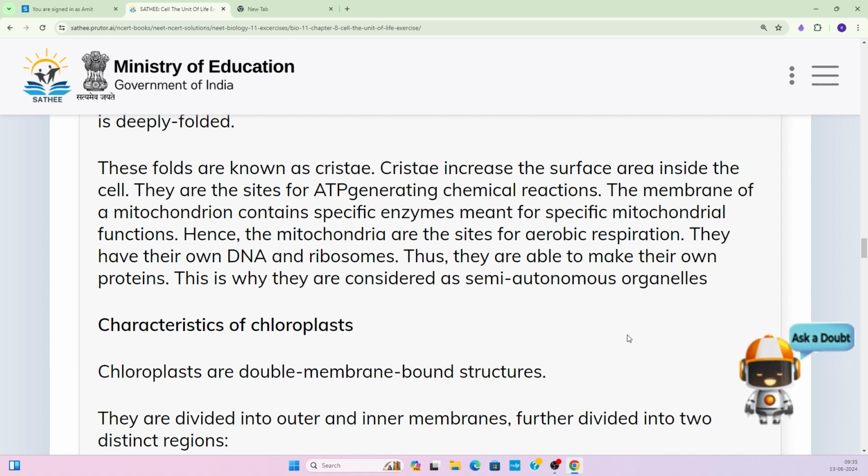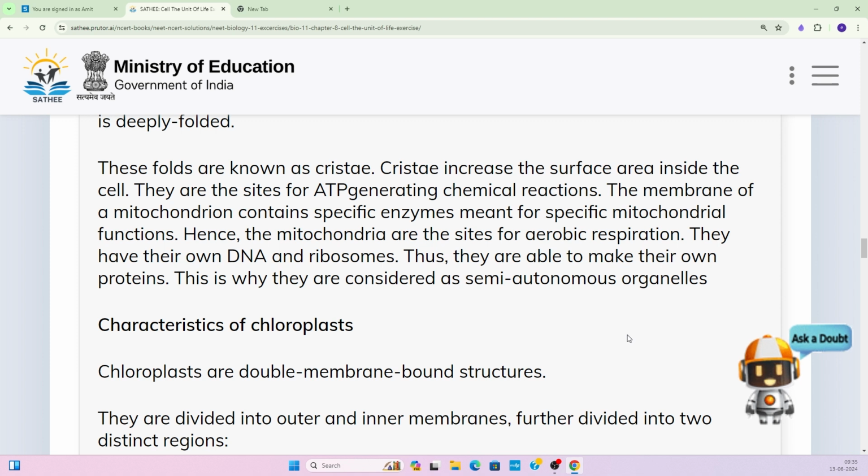They have their own DNA and ribosomes. Very, very important point. The mitochondria have their own circular DNA, and they have ribosomes also, and these ribosomes are of the 70S type that you see in the case of a prokaryotic cell. The same type of ribosomes are present in the mitochondria as well.